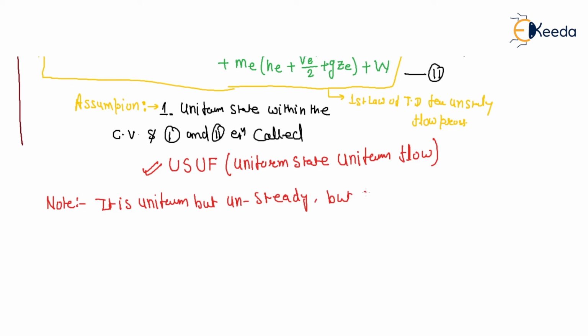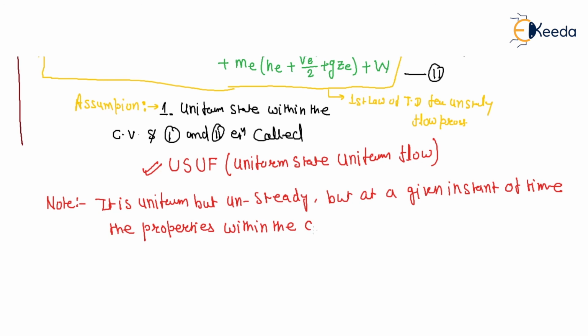But at a given instant of time, the properties within the control volume are uniform. Very important, I'm telling you.